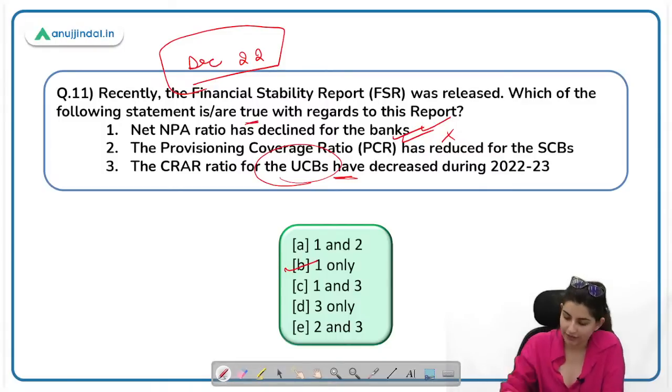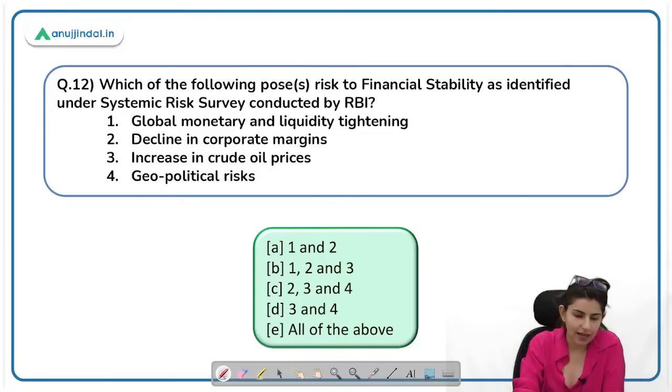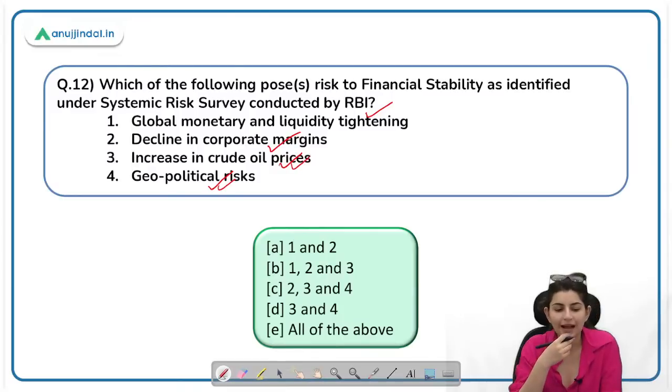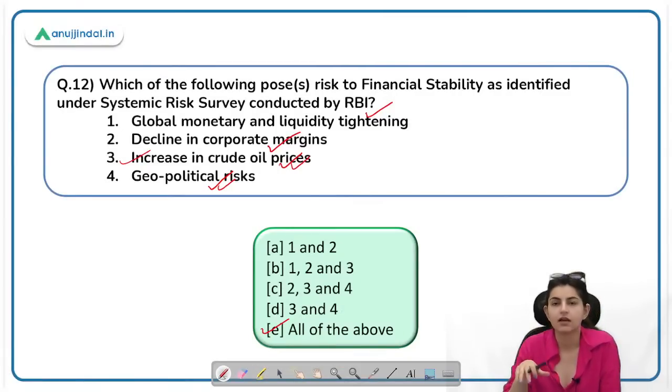NPA ratio declined. B. Which of the following poses risk to the financial stability as defined by the systemic risk survey? Again, this is an old one, so we are going to answer as per the December report. Global monetary liquidity tightening, decline in corporate margins, this is also correct. Geopolitical risk is also correct, and increase in crude oil prices, this is also correct. Before December 22, there was a pressure of increasing crude oil prices. Here the answer will be E, all of the above. All of the above are correct. However, please remember what the current risks are in the recent report.